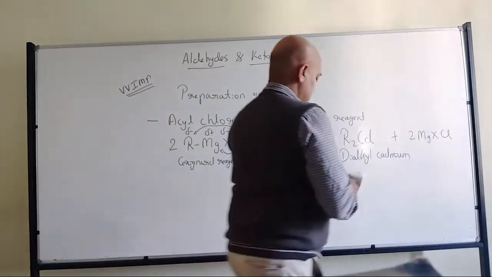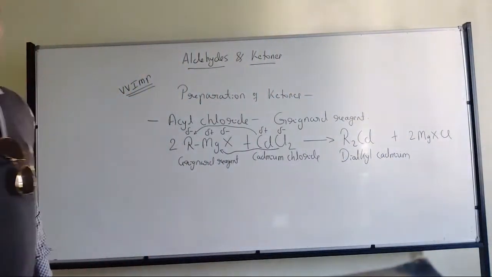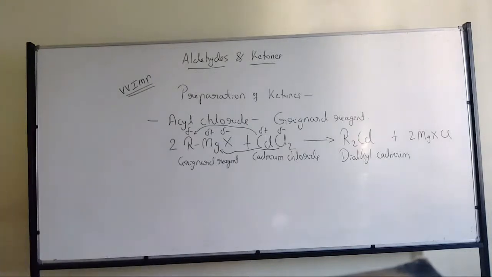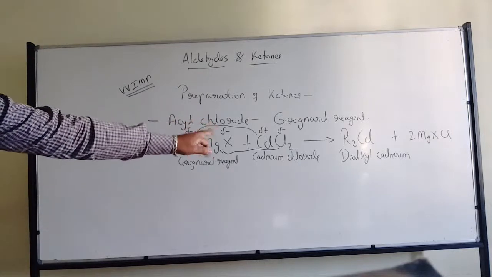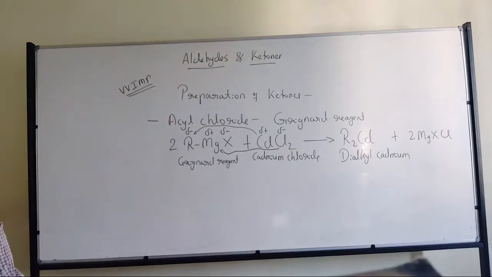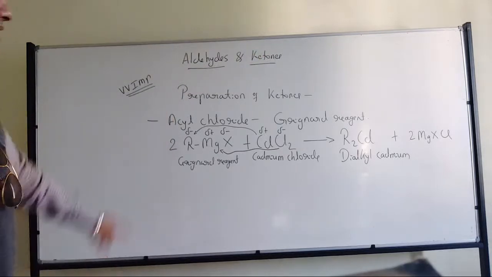MgXCl. Okay, magnesium halide chloride. So that's where we have the other product. We are interested in dialkyl cadmium. We are not interested in the other product. Now what is the role of Grignard reagent in this method?